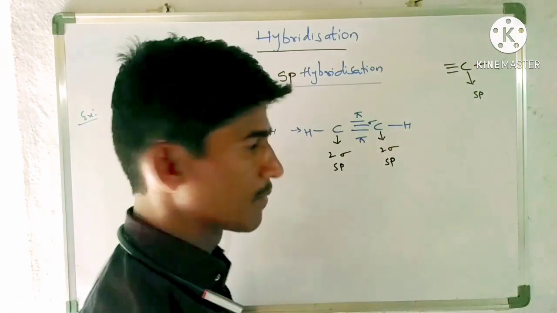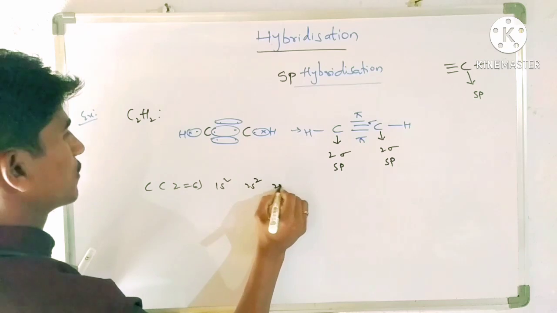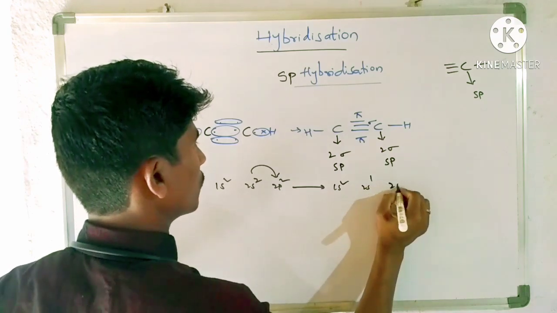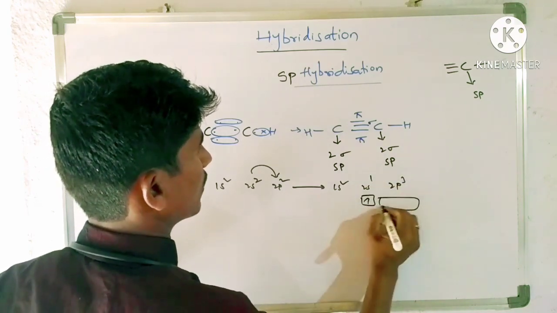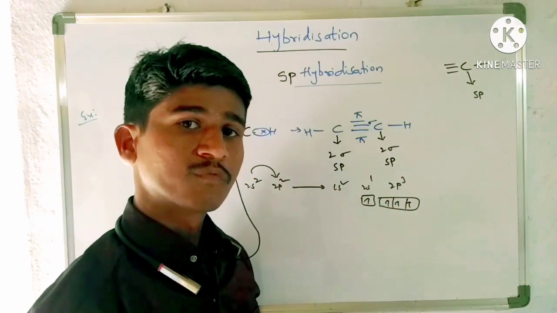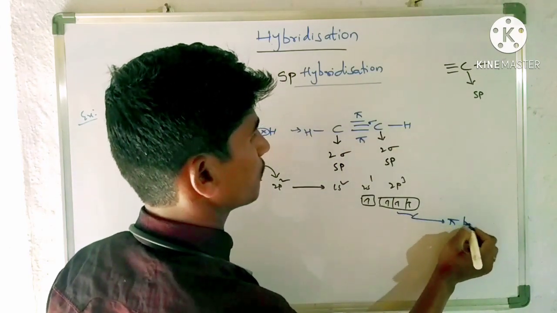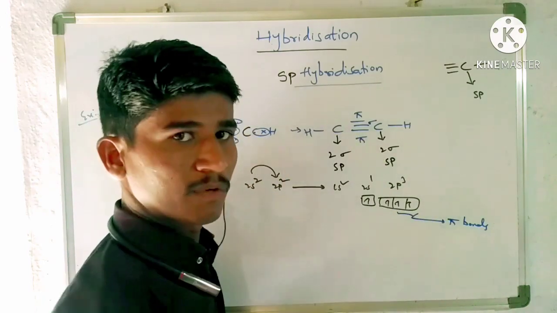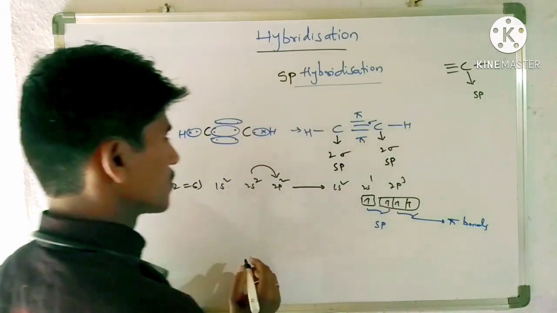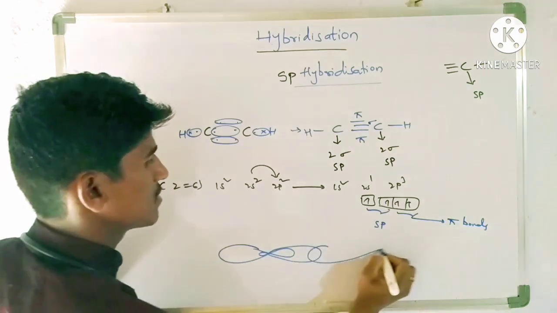Okay, let us start the discussion. So here carbon Z is equal to 6, 1s2, 2s2, 2p2. This is the ground state configuration. In the excited state, what happened? 1s2, 2s1, 2p3. In this case, the pi bond is formed with only pure p orbitals. So for 2 pi bonds, these two are separate for the pi bonds. So each carbon forms how many sigma bonds? 2 sigma bonds only. So for the 2 sigma bonds, it undergoes sp hybridization. On undergoing sp hybridization, from one carbon it forms bonds like this, and from the other carbon it forms bonds the same way.